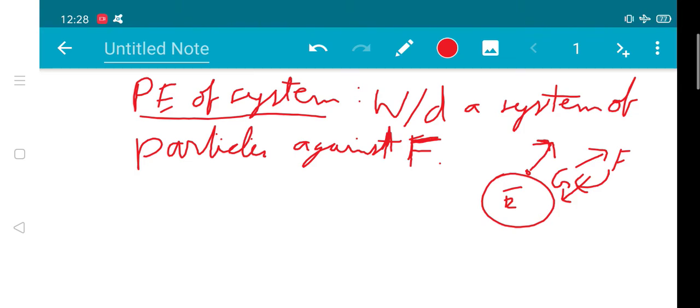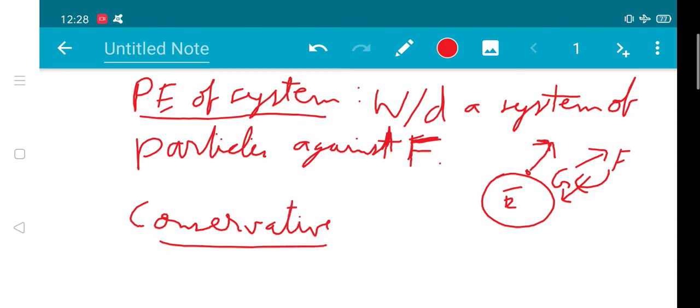Also, another important thing about work done is it is conservative. Conservative means it does not depend on path. It only depends on initial position and final position. It does not depend on how we get from initial to final position. It only depends on these two points. Hence it is called a conservative force or conservative system.